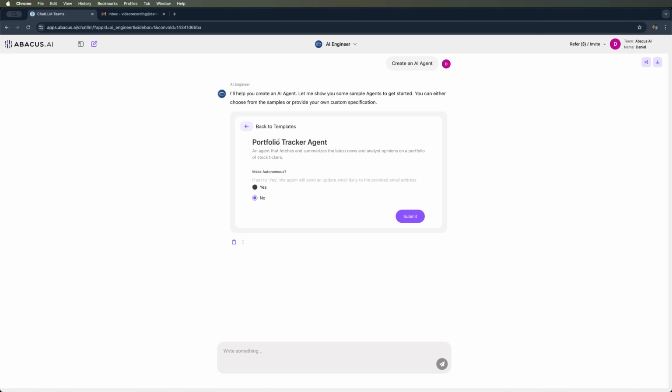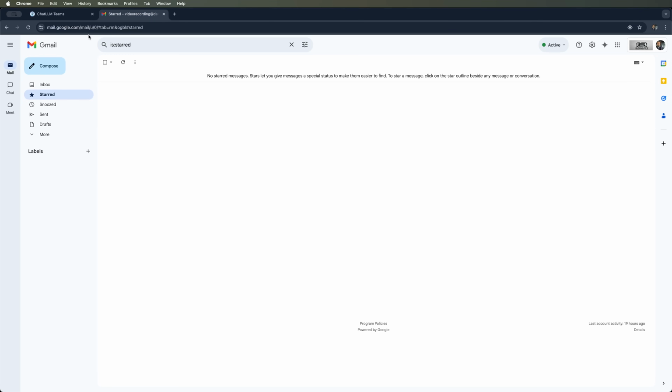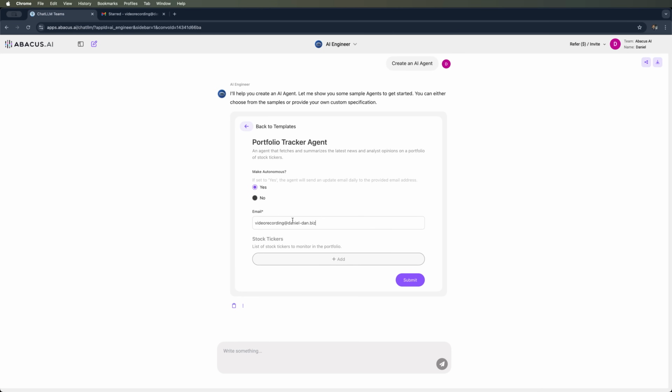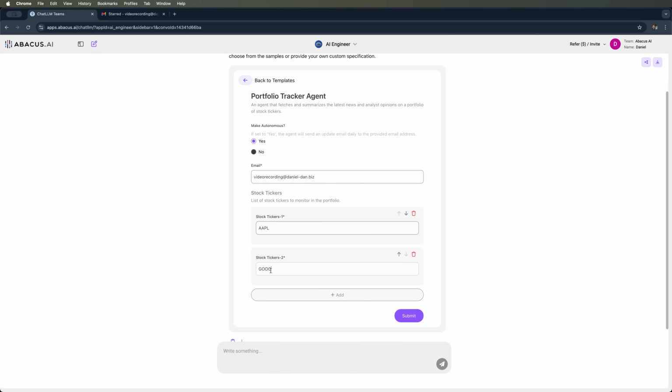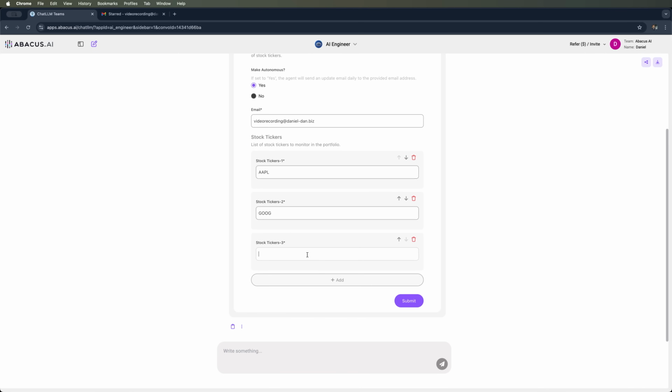In the settings, we can choose whether the agent should send email updates. To test this feature, I'll use my work email to receive notifications. Here, we also see the stock tickers field, where we can add stock symbols from our portfolio. For example, let's say our portfolio includes Apple stock. We can also add Google stock. We need to enter the official ticker symbol as it appears on the exchange. Let's also add the Meta and Tesla tickers.